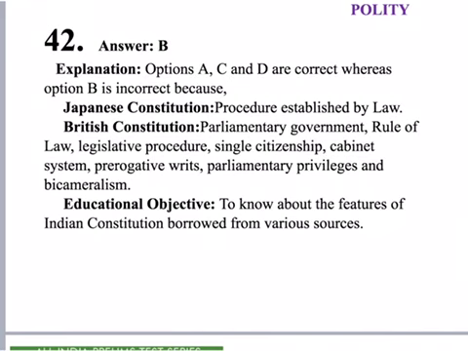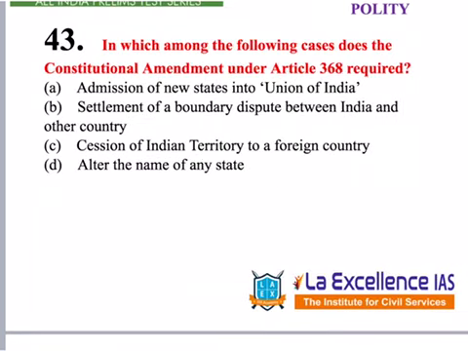Here in the explanation, the answer is given as B, and which features are taken from which constitution are mentioned over here. The next polity question is given under question number 43. This question is asking in which among the following cases a constitutional amendment under Article 368 is required?